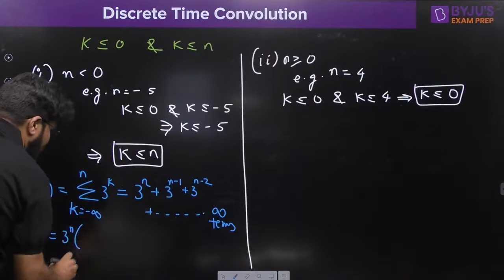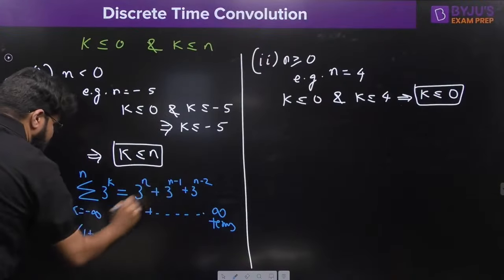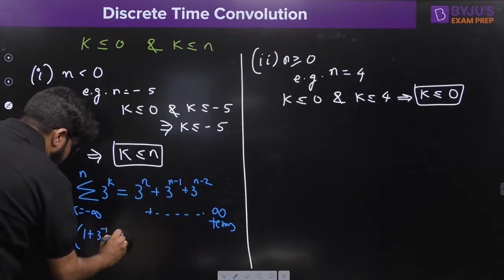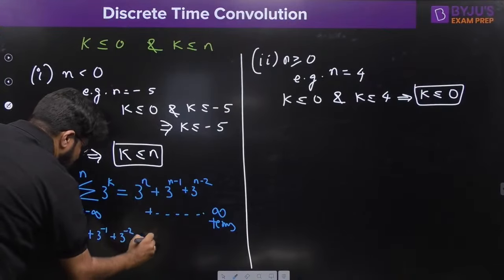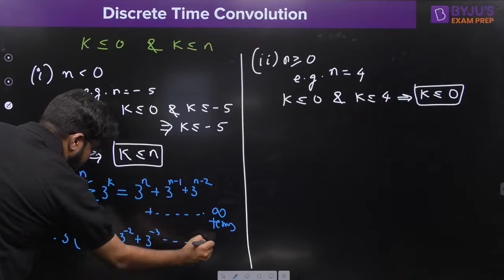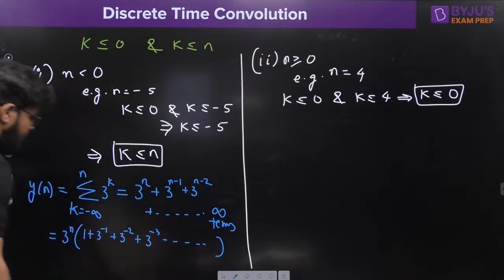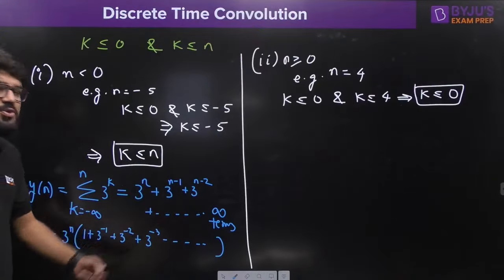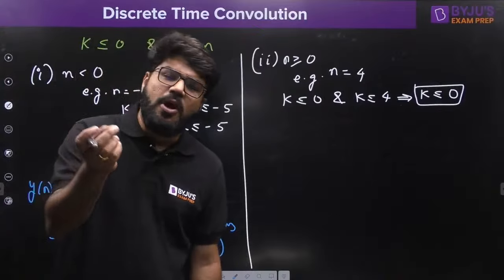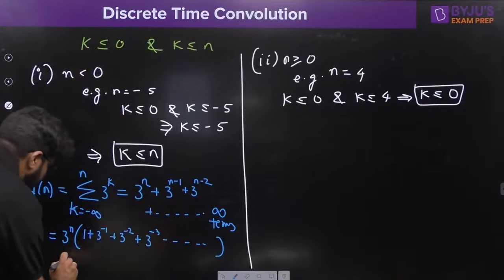If you take 3 power n common, you get 1 plus 3 inverse plus 3 power minus 2 plus 3 power minus 3 down to 0, an infinite number of terms. So 1 plus 1 by 3 plus 1 by 3 square. It's a GP with the common ratio of 1 by 3. So what should be the answer for this?